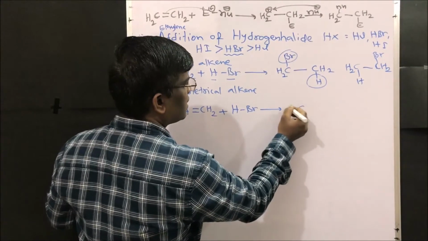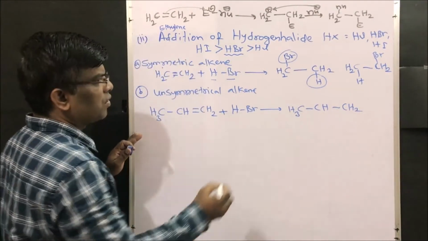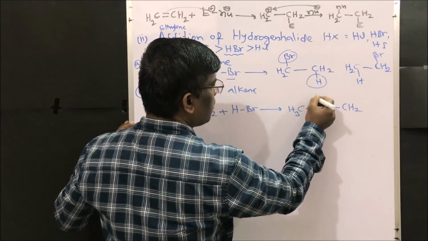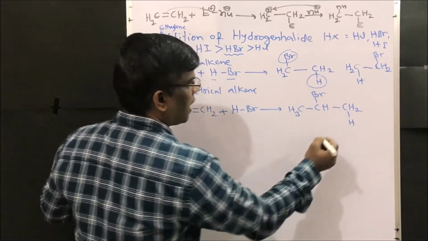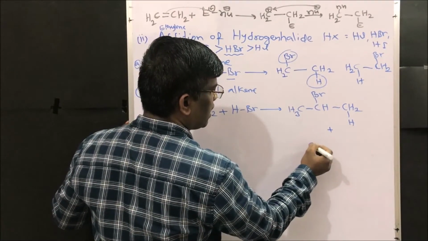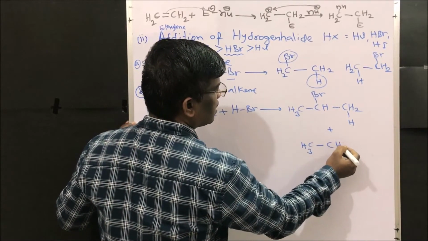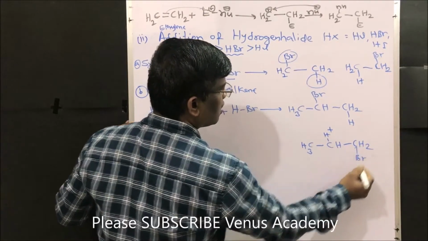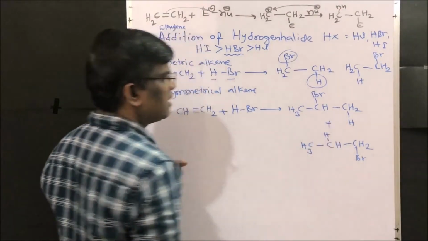CH3, CH, CH2, right? So bromine may add here, or bromine may add here, right? So let us take this plus. It is expected that you may say, yes, why not this? CH3, CH, H plus, CH2, Br. So you may say these two compounds are possible, right?